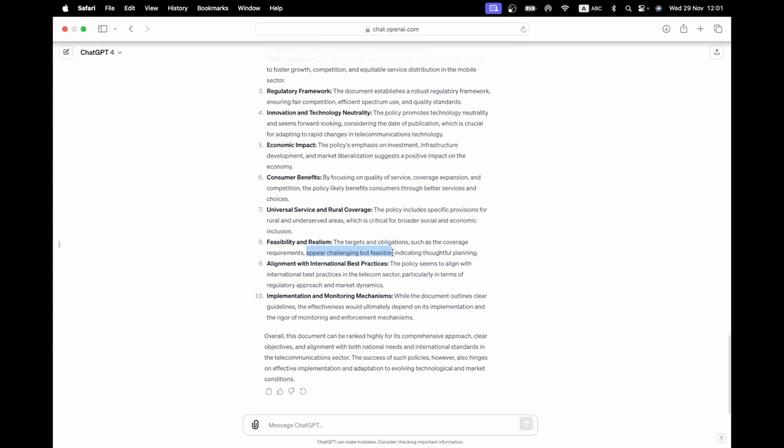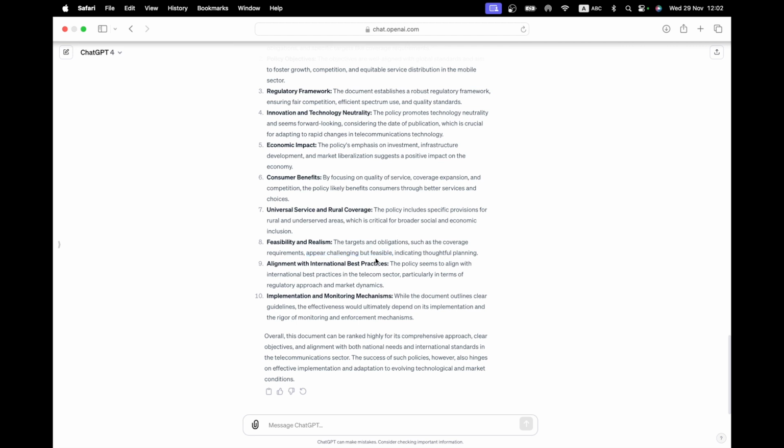And again, my assumption is that it's making this based upon all the policy documents that it must have gone over during its learning phase, and so it is able to make such a comment. But it's a fair comment, again, based upon my own judgment and my own experience of it. It was challenging but feasible in hindsight. It was a very good document, in fact.